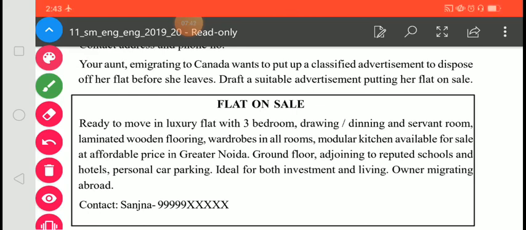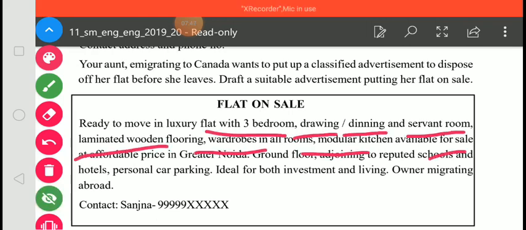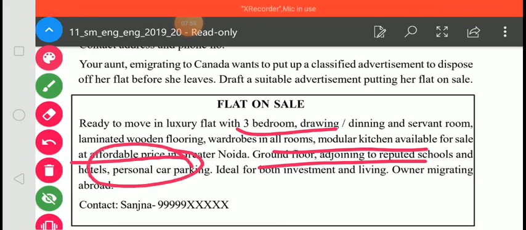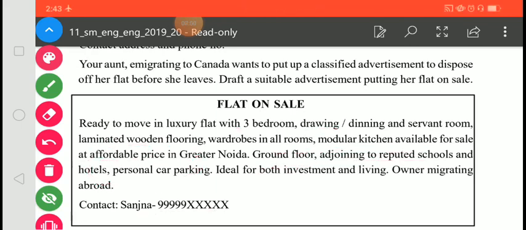So it's very easy. You have to give the specification of your house, and what is nearby your house. You also have to mention the price and contact details. Okay students, I hope it is clear to you. So let us move to the second example.